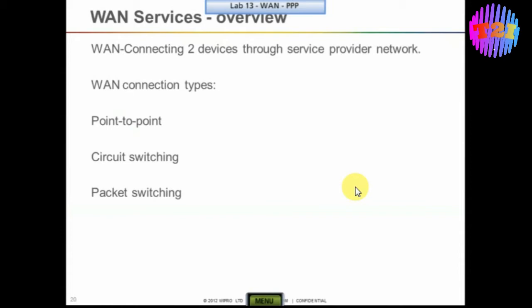Now, within the WAN connection, there are different types available. Let us see what the different types of WAN connections are. One is point-to-point, the second one is circuit switching technology, and the third one is packet switching technology. So let us try to understand what the point-to-point technology is.